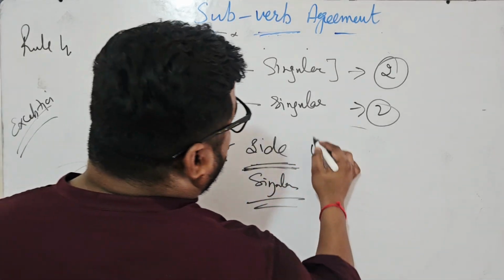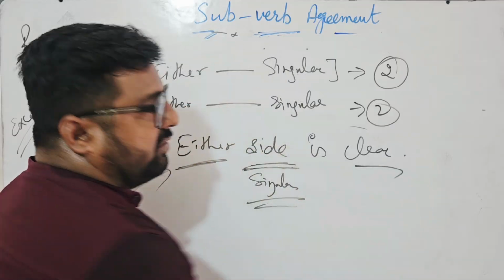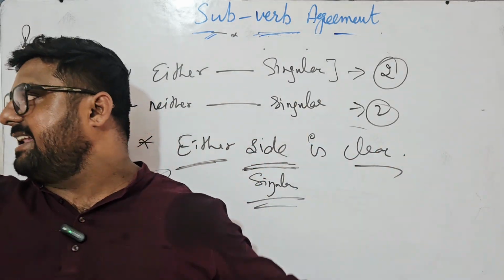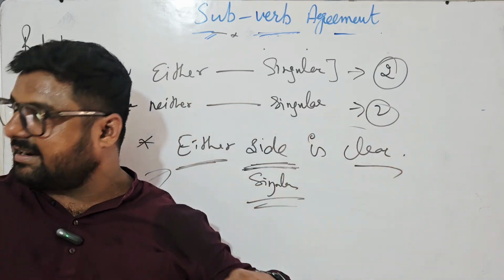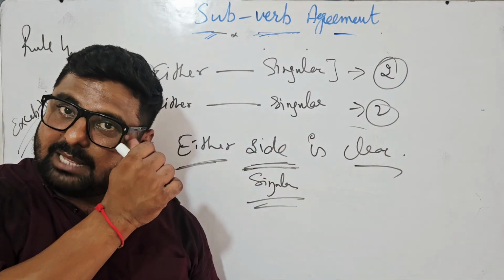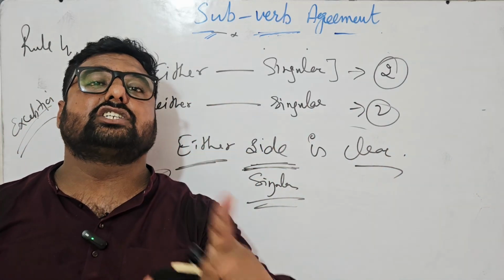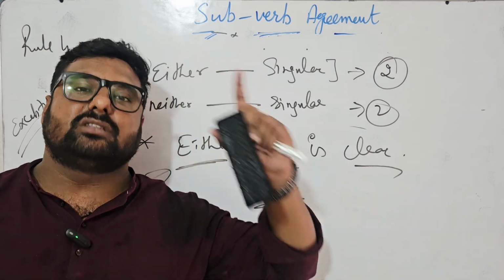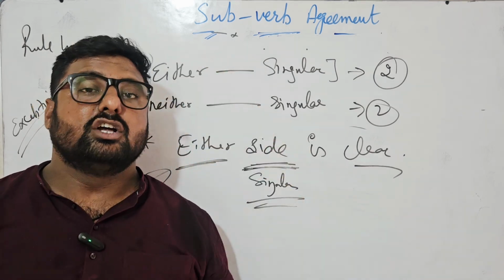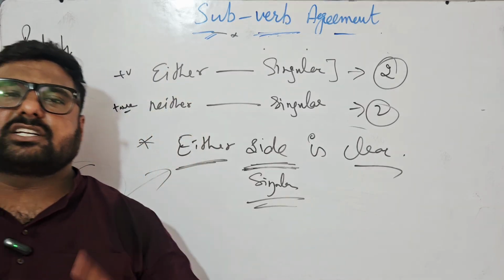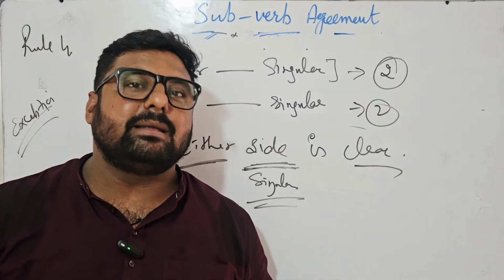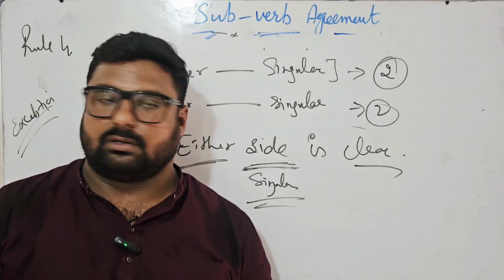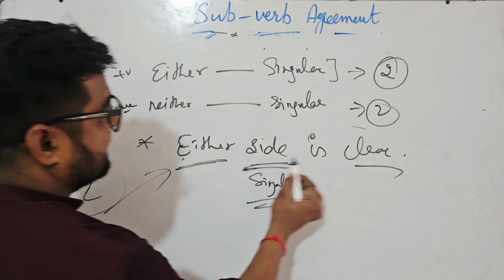So either side is clear. Obviously, when crossing the road, it should be our habit to look left, then right, then left, then right, and then move. Are you getting what I mean to say? Life is precious, we need to spread awareness to people who are careless. Whenever you are riding or driving, make sure that you have a family and your life is precious. So either side is.